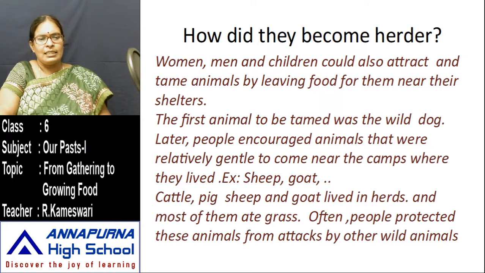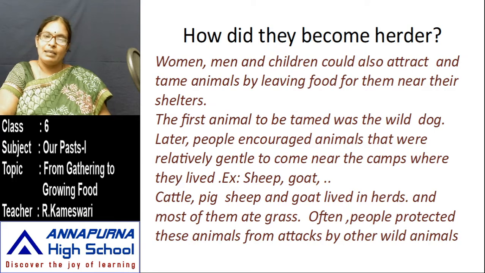Sheep and goats live in herds. They constructed little sheds for those animals beside their camps. They protected those animals also. They provided a little food to them, and like that they became herders also. In those sheds, they kept cattle, pig, sheep, and goat.